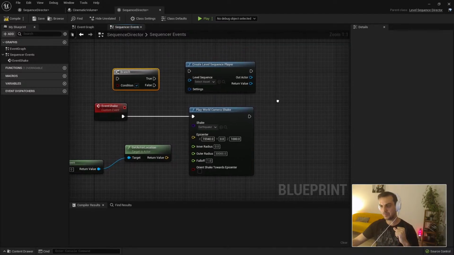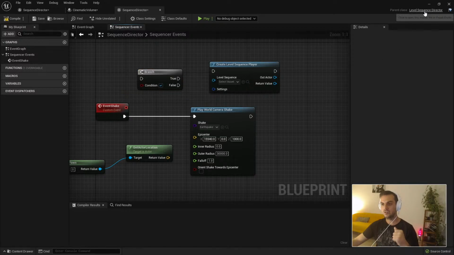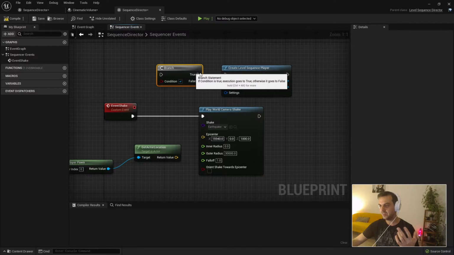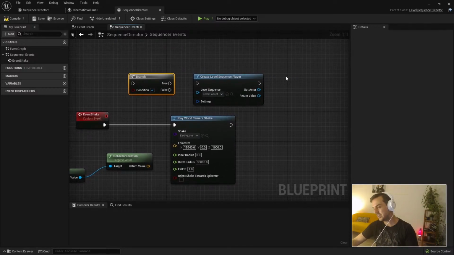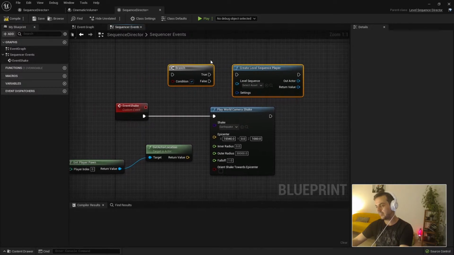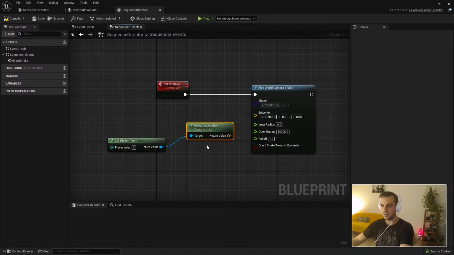And yes, 100% you can do whatever in Blueprints, and that's why you have the level sequence director to direct what you want to do inside the cinematics. You can manage incredible things inside. You can change the level, the lighting, the weather, spawn AI, send the characters to a new level. You can do whatever you want. You are inside Blueprints, you have the entire control. As long as you have the references, or you call the references nicely, you should be able to do whatever you want. So yeah, 100%.